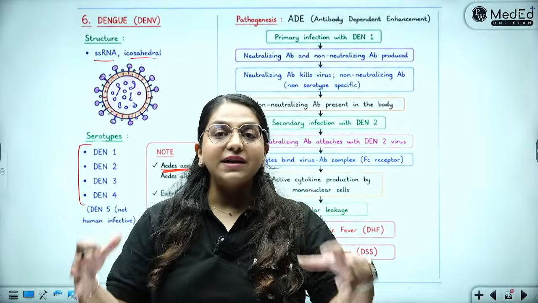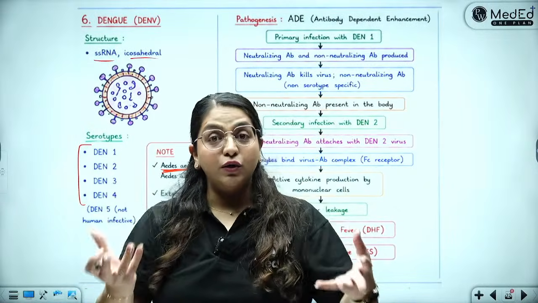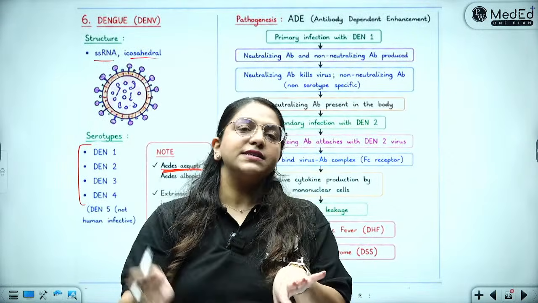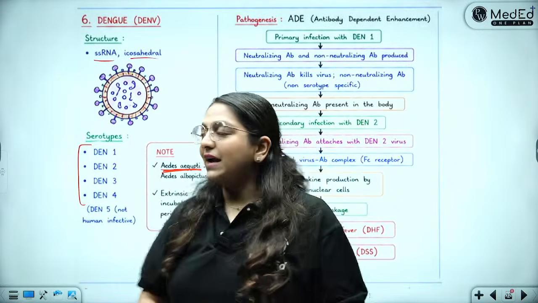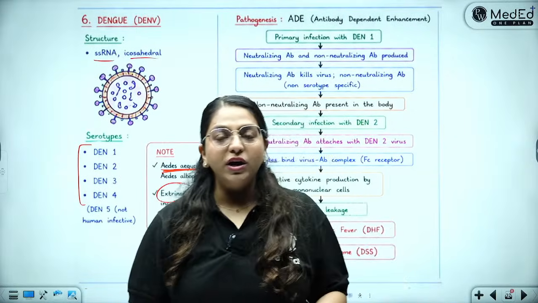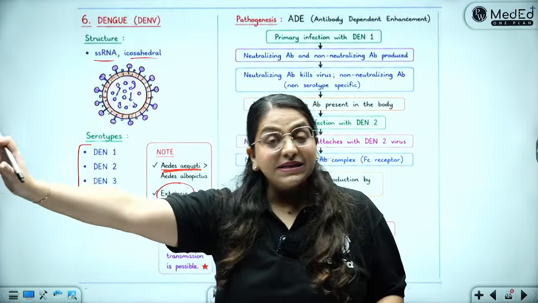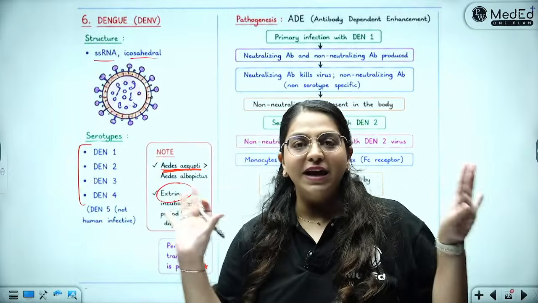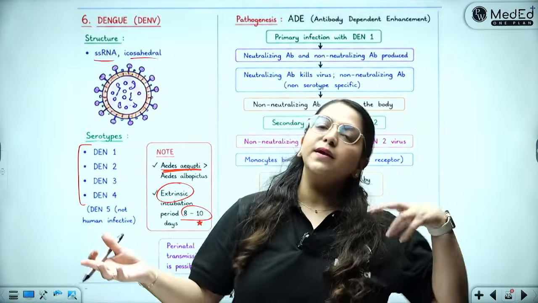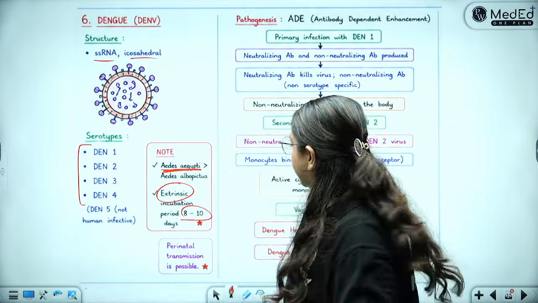How long does the virus take to develop inside the mosquito so that it is mature enough that when the mosquito bites, it is able to transfer the infection? That is the extrinsic incubation period. It is not happening in the human body, it is happening in the mosquito body. It is around the same time, 8 to 10 days. So in the mosquito and in the human, the incubation period is the same.